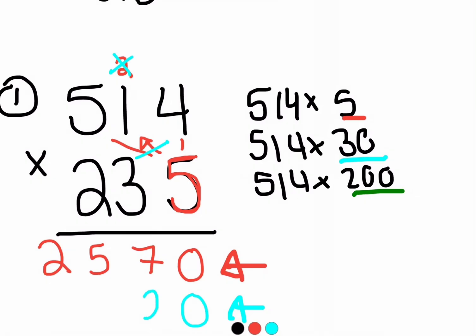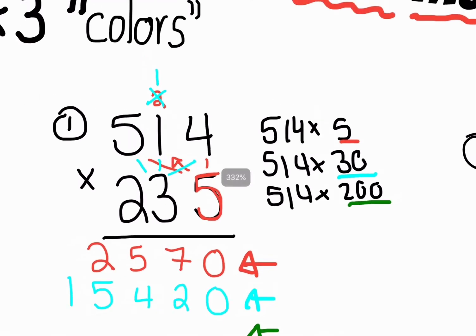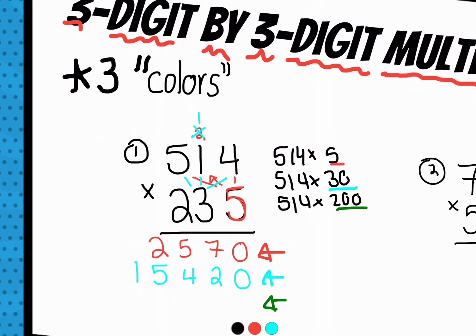3 times 4 is 12, carry my 1. 3 times 1 is 3, plus 1 is 4. 3 times 5 is 15. I'm going to zoom it out so I can get my last one, which I'm going to do in green. So I guess I should have put this as my blue number, and this will be my green number. Cross out that 1, I don't need it. I'm going to skip a line and put 2 zeros because I'm multiplying in the hundreds place.